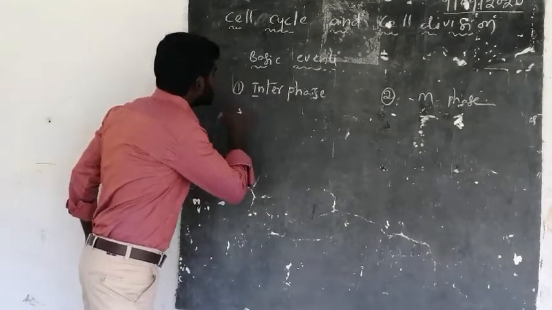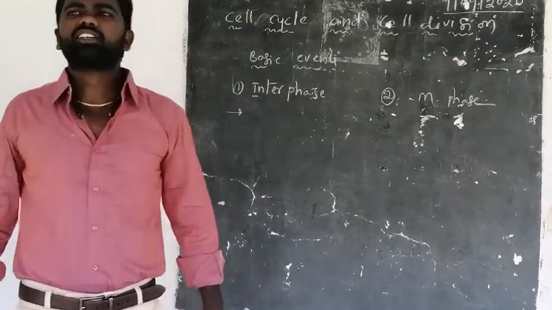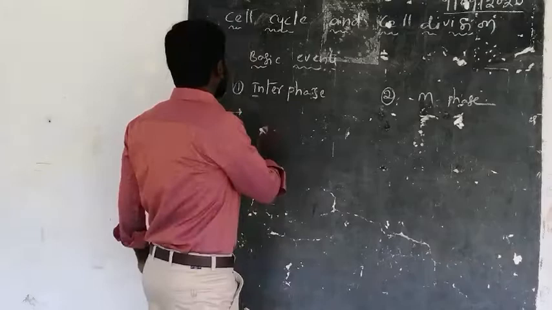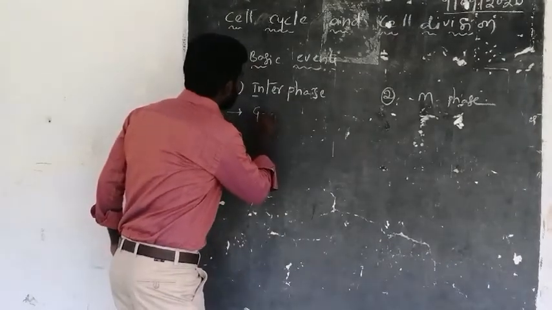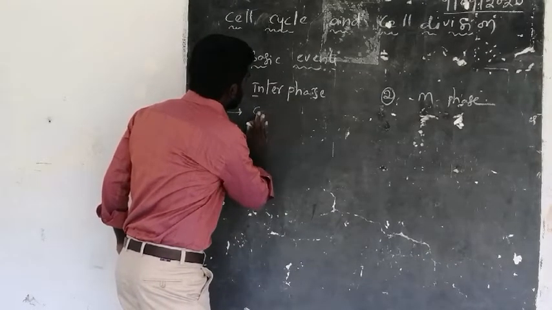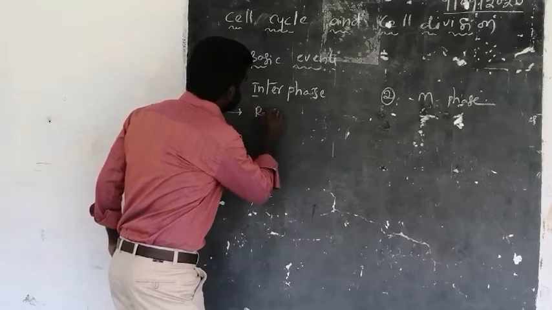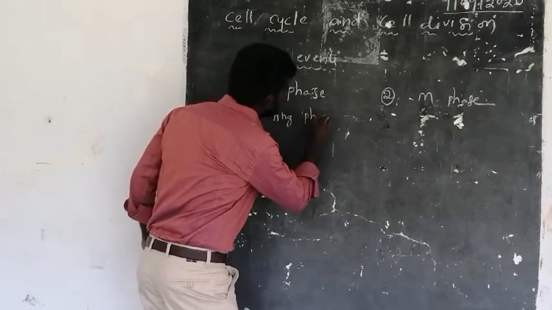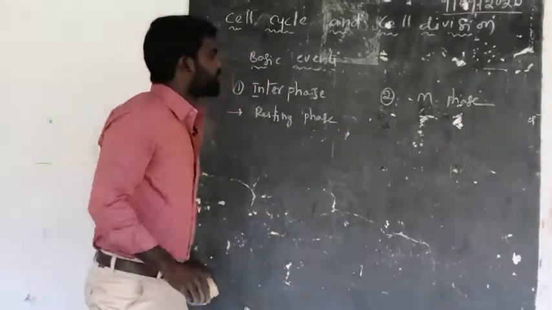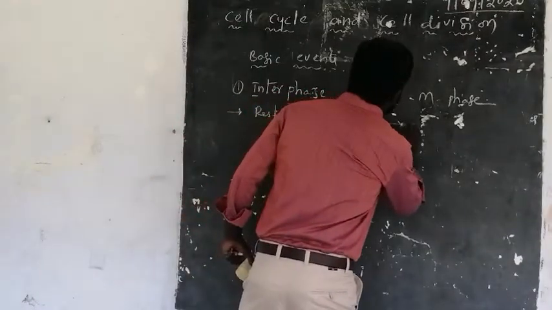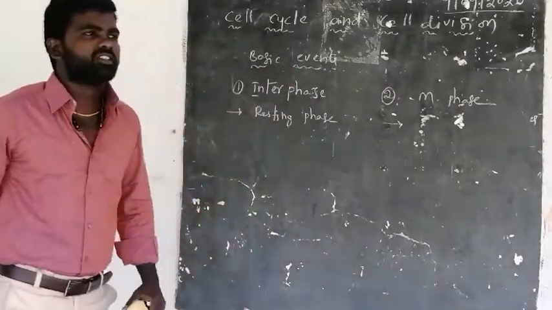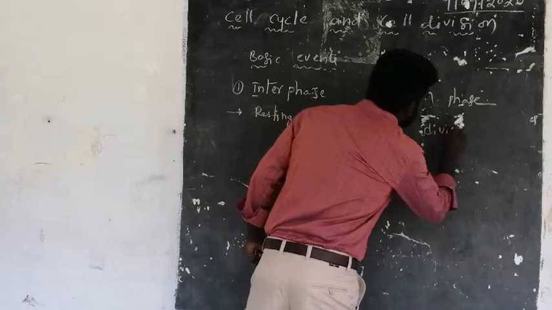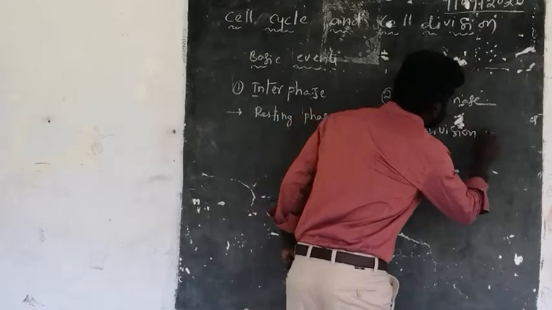And interphase is also called growth phase or resting phase. It is a resting phase or developing phase. And this M phase is also called active phase or cell division phase.